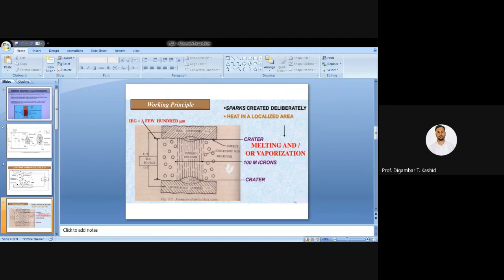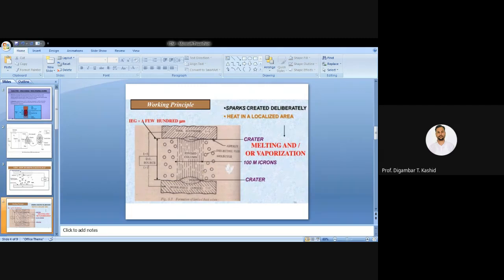Due to that, so many craters are generated on your workpiece surface just below your tool, because there is an interelectrode gap. These craters are distributed over the whole workpiece surface, where the minimum gap is.